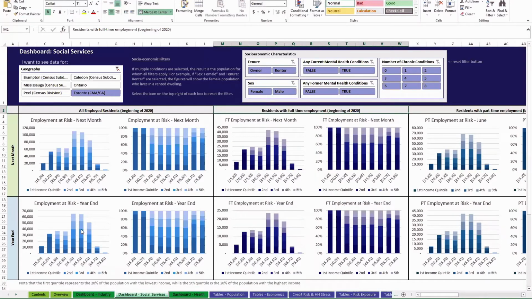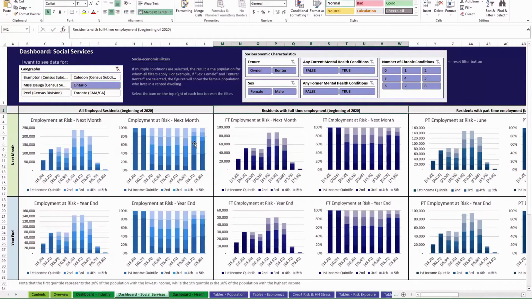Here is the social service dashboard. What it shows you is basically residents with employment at risk. It's broken down by all jobs, full-time employment, part-time employment here, and then here it's mid-year jobs at risk, and here is year-end jobs at risk. You can once again select your preferred region. Let's look at Ontario.